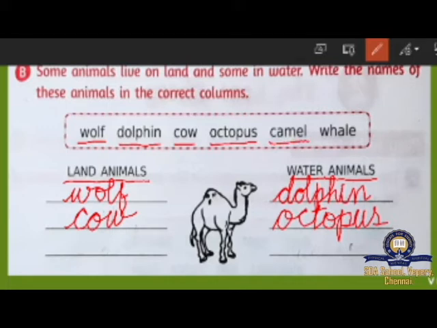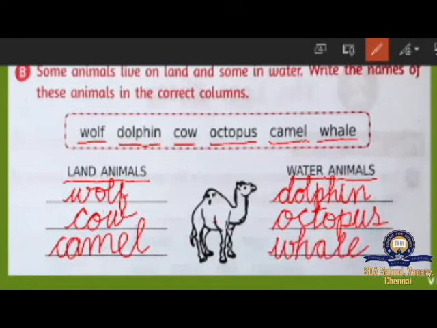Okay. And look at the next one, camel. C-A-M-E-L, camel. The camel picture is here, no? Yes. Where does it live? It lives on land. C-A-M-E-L, camel. And look at this, W-H-A-L-E, whale. Whale, it's a big fish. It lives in water. Now you understand it, children? Shall we pass on to the next one?